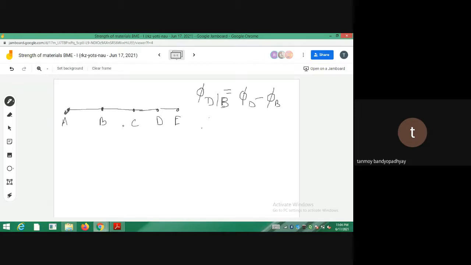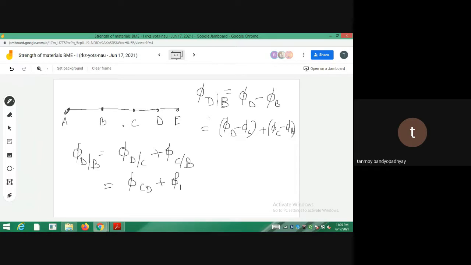So I can write that as phi of D minus phi of B. Then I can make it phi of D minus phi of C, plus phi of C minus phi of B. So addition comes in. So phi of D with respect to B is phi of D with respect to C plus phi of C with respect to B. Now you add them. So that is phi CD plus phi BC. So you have got the values.